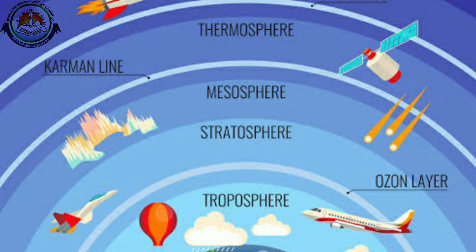The keywords that we learned are ozone and ultraviolet rays.